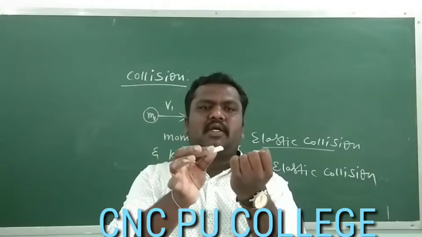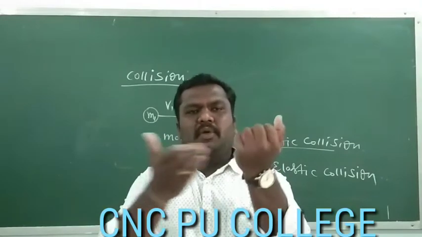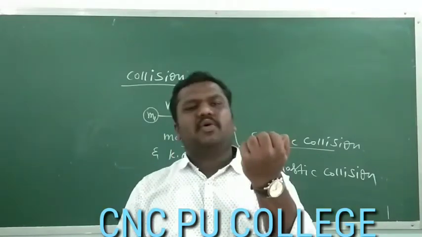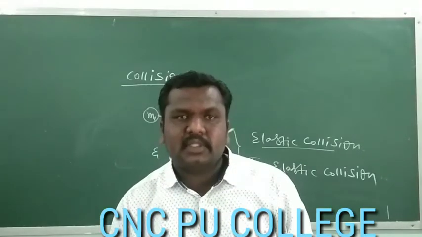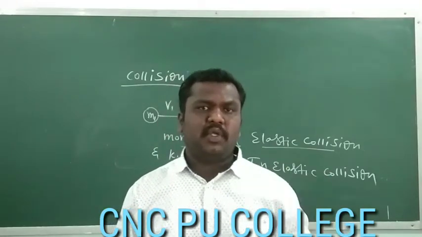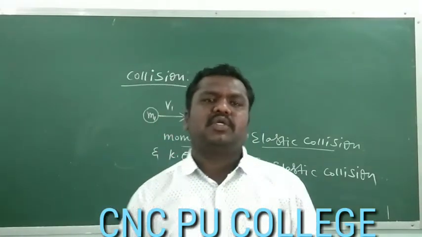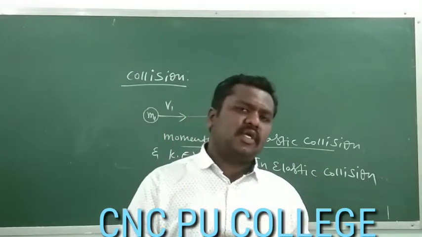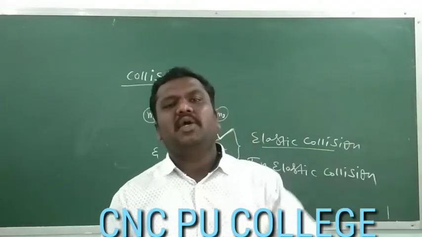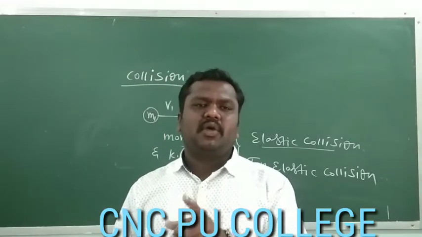The bullet inside may cover some distance, or it may come to rest. There is no clarity. Such a collision is considered a perfectly inelastic collision: the collision in which, after colliding, the two objects stick together and move as a single object.